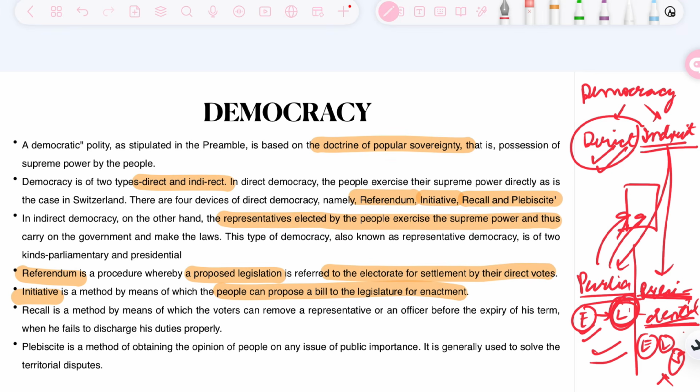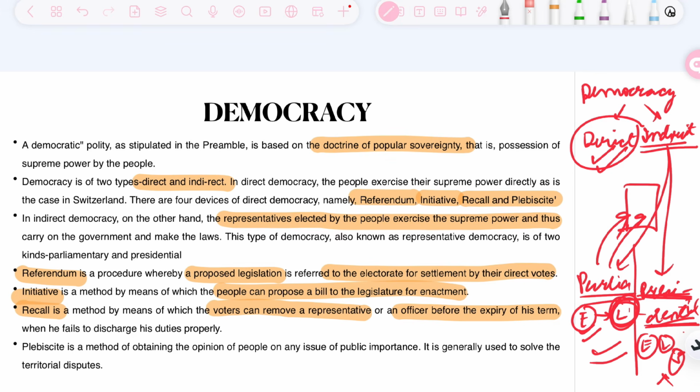When we talk about the recall, as the name suggests, it is basically to call back something. Recall is a method by which the voters can remove a representative or an officer before the expiry of their term. So for example, in India, if we elect an MP, but we find out that the MP is not doing any work for the constituency or is not giving any opinions in parliament, then if India follows direct democracy, through the right of recall, we can recall that legislator and elect someone else.